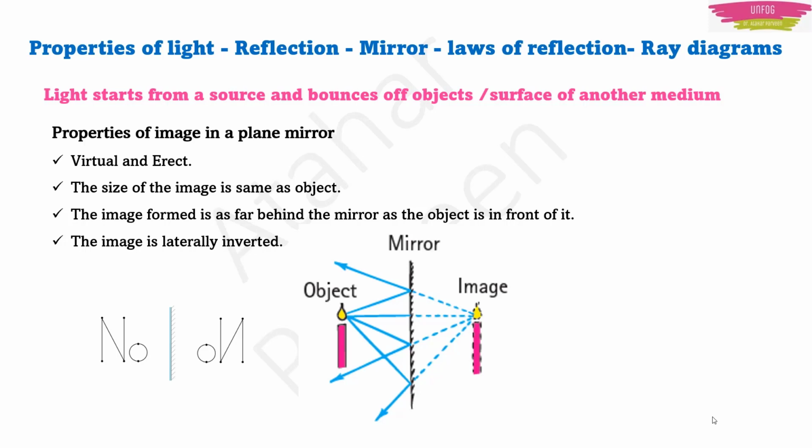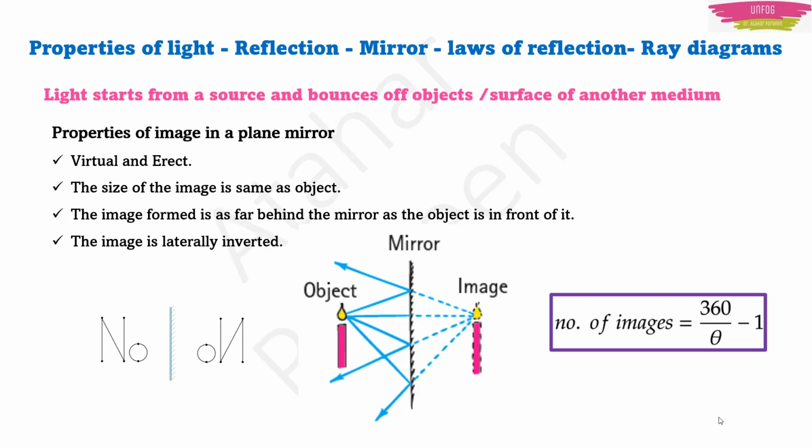Same thing we are going to do with the spherical mirrors and lenses also. There are three things, right? Even in your syllabus you can see. I am taking an example of the plane mirror just to make things simple and make you understand, so that in the further difficult stages things become easier for you. So I am talking about mirror now. Same things like the properties of the image which I have shown here, same things we are going to describe for the spherical mirror as well. Okay, so let's proceed.